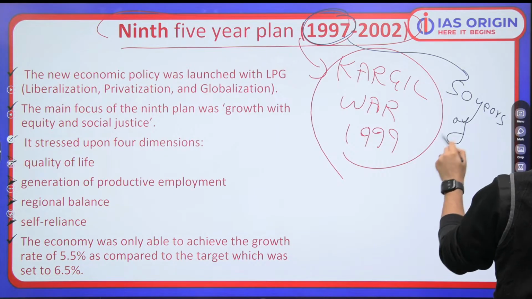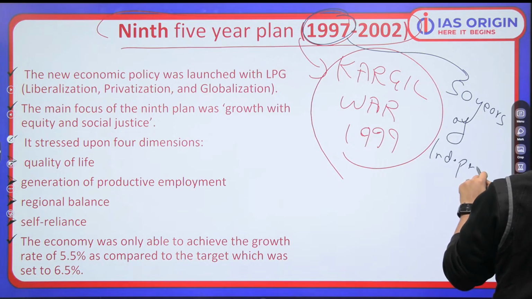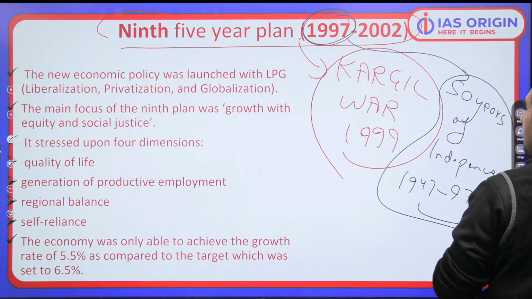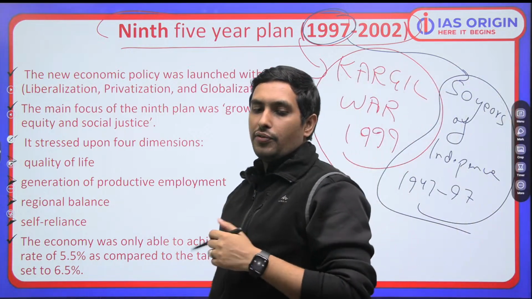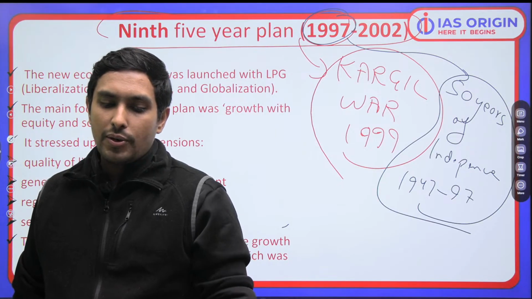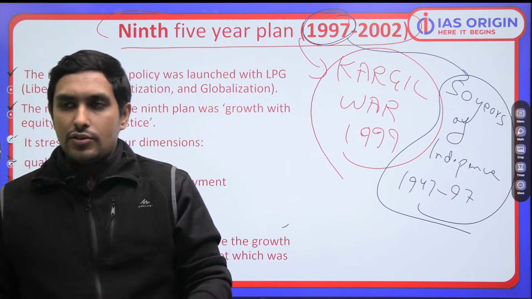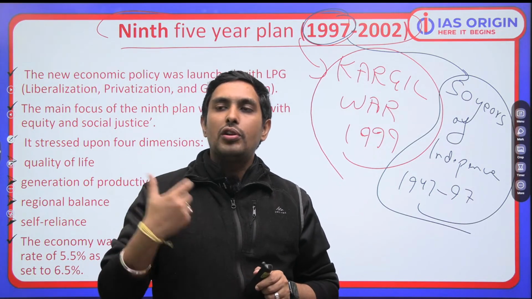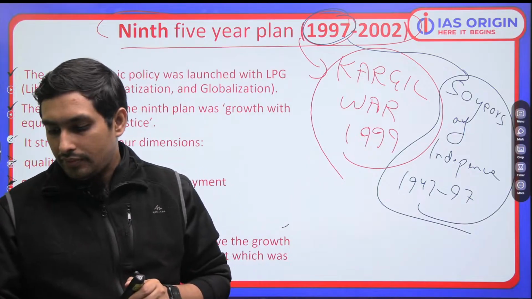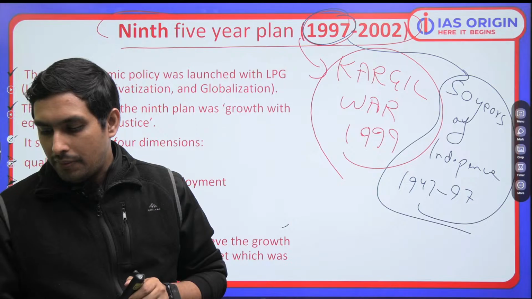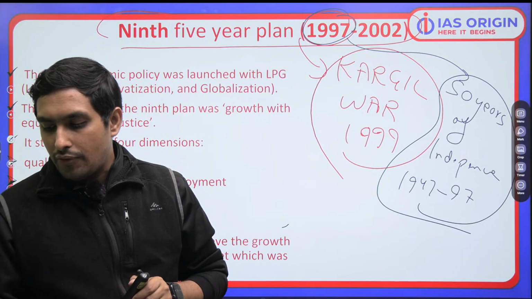50 years of independent India, 1947 to 97. You know this thing. So a question comes like this: which plan is associated with the 50 years of independence? It is the 9th 5-year plan. We should be understanding this point as well. एक basic चीज है. So always be very clear that you are understanding the small nuances which are associated. ये समझ आया कि नहीं आया? मतलब this is a simple aspect which I want you all to understand.